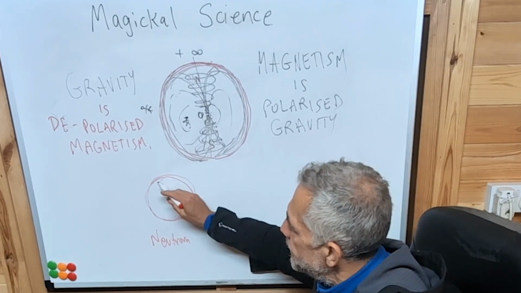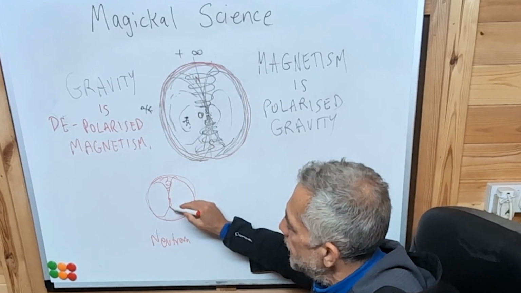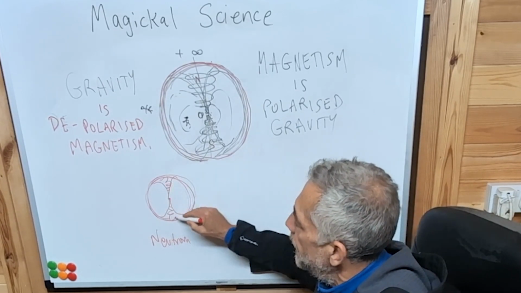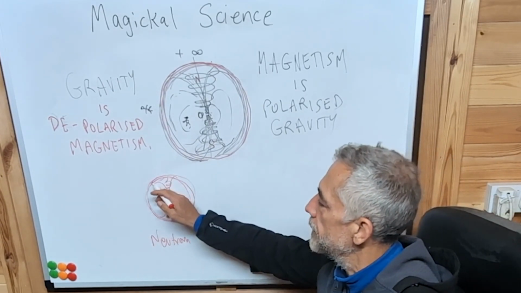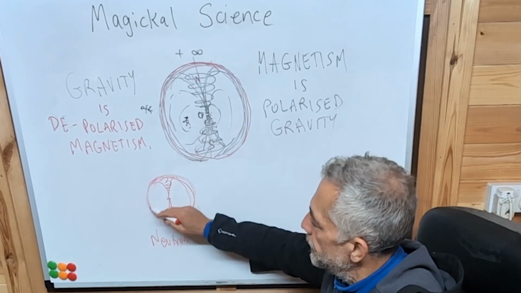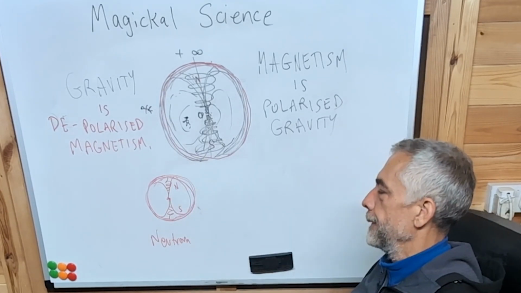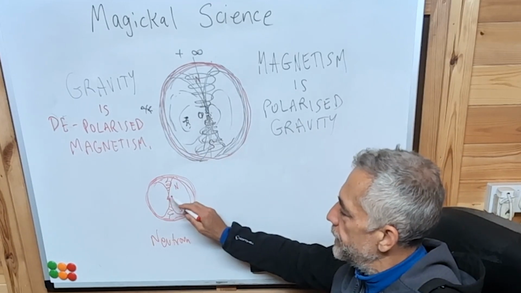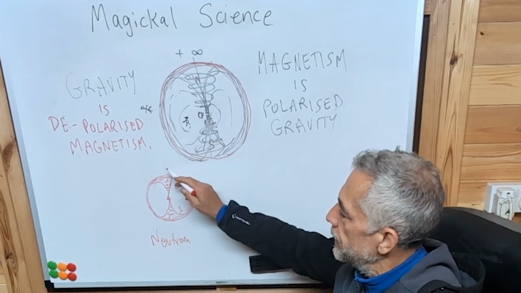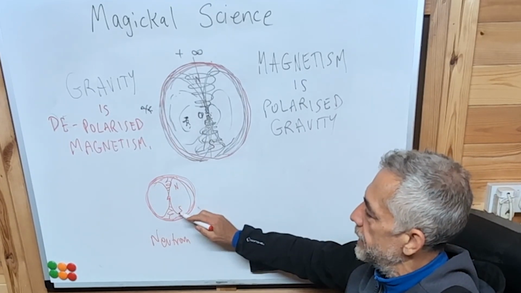You see, this still has the same map going on. The energy goes out and comes back in again, but it circulates round in this wave. It's all enclosed by this wave, the magnetic field. The magnetic field is dominant. So the north and the south pole, or the plus and the minus, are inside. So this has no particular force, no magnetic force. It's just got gravity. So this is depolarized magnetism.